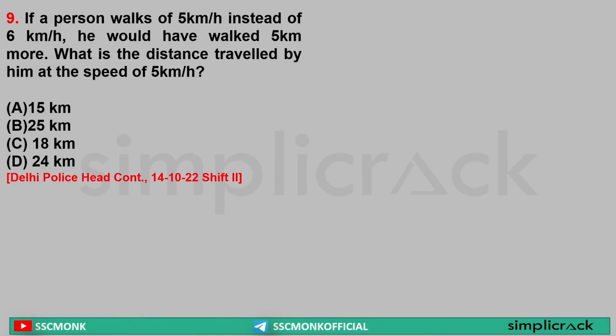Next. If a person walks 5 km per hour instead of 6 km per hour, he would have walked 5 km more. What is the distance traveled by him at the speed of 5 km per hour? This is a very basic question, so I am giving it to you as homework.